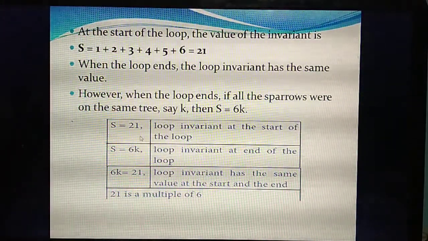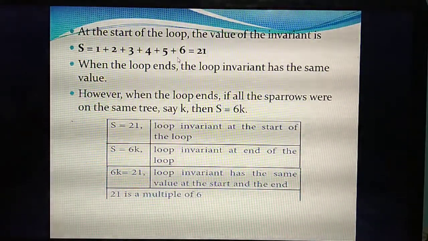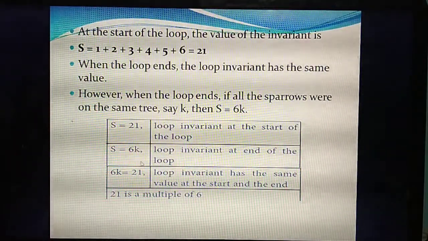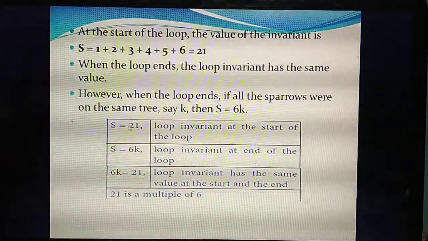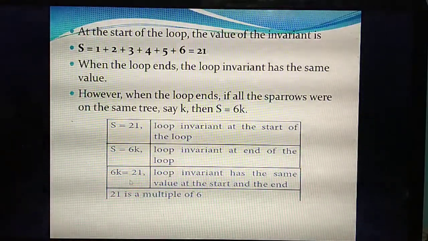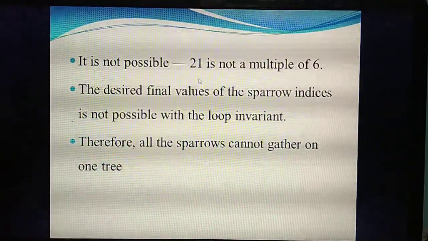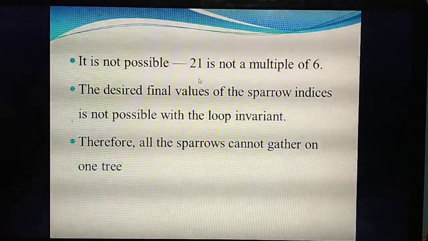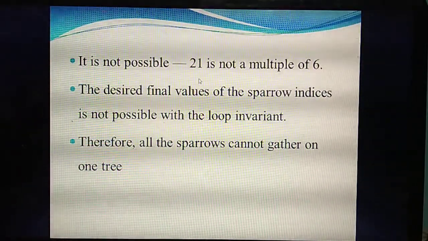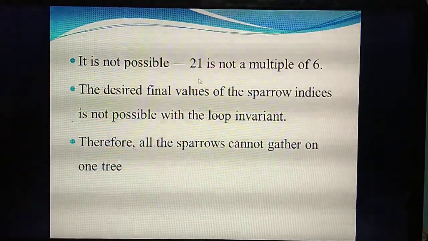Compare these equations. Initially the value you get is equal to 21 at the start of the loop. At the final, you need to get the value equal to 6k. So substitute both values: 6k equals 21. So what's the value of k? k equals 21 by 6. But can you divide 21 by 6? No, you can't divide 21 by 6. So you can say that all the sparrows can't gather in one tree. Understand? So we can say this problem is not an invariant.